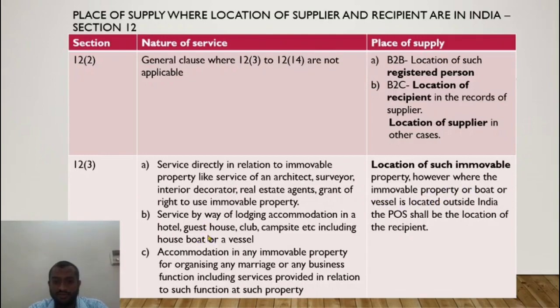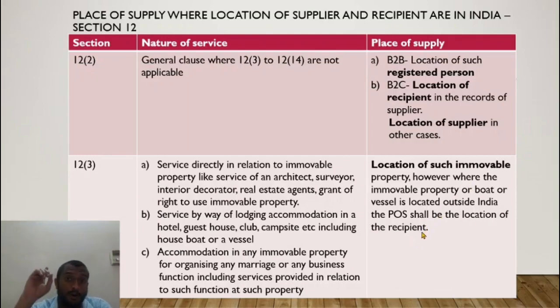So in case a houseboat or a vessel is rented out, then it will be the same. In case the immovable property, or a house or a houseboat or vessel, is located outside India, I do not want the tax to become an export and lose tax, because the supplier and recipient are in India and majorly it is an Indian transaction. So I want tax in India.